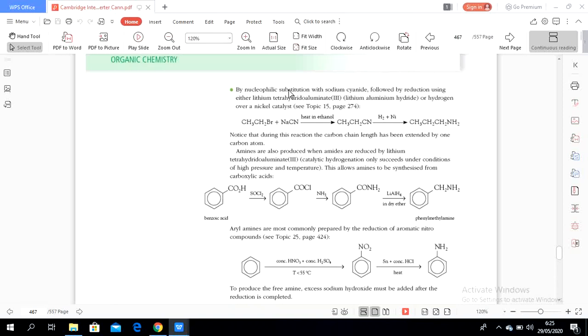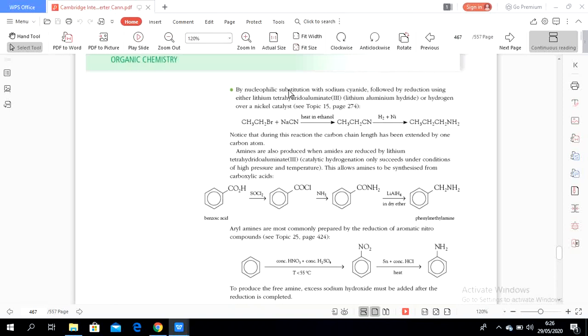So let me revise again before we continue. First, halogenoalkanes can be converted into amines. Second, carboxylic acid can be converted into amines. The way is that carboxylic acid must be converted into acyl chloride, and then acyl chloride converted into amides.